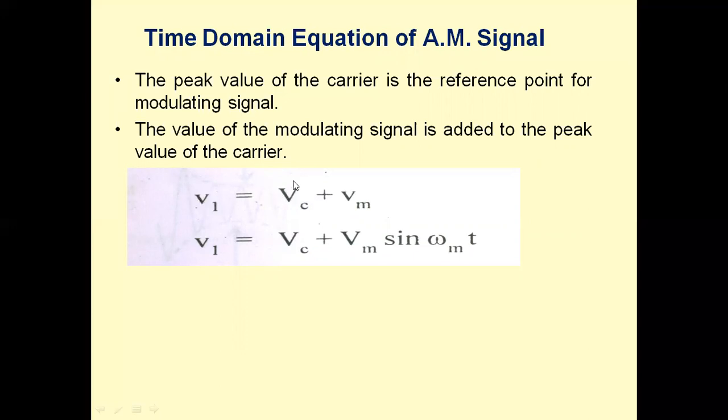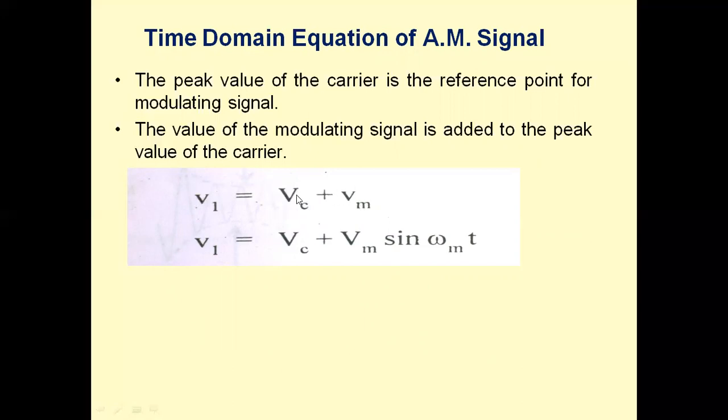So when the carrier voltage is added to the message signal, it is the process of varying the amplitude of the carrier according to the amplitude of the message signal. The small v defines the instantaneous time domain signal. So this is the amplitude value when the amplitude of the carrier is added to the message signal.